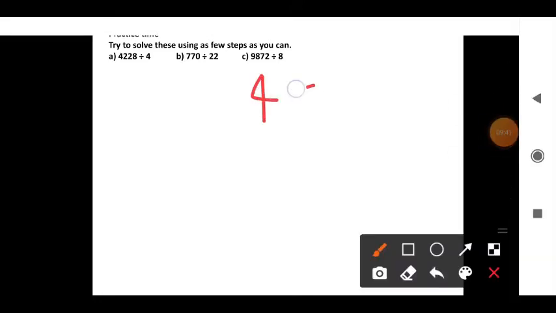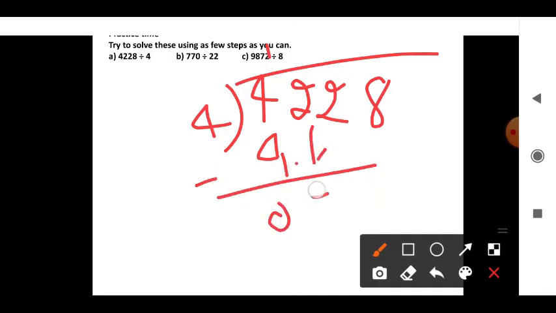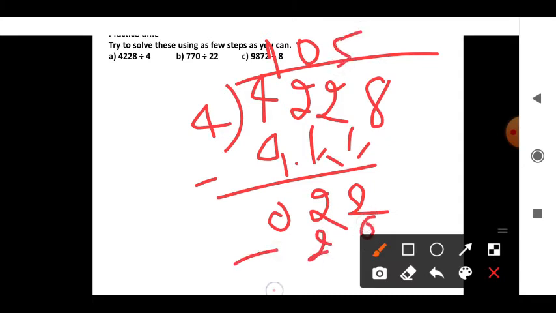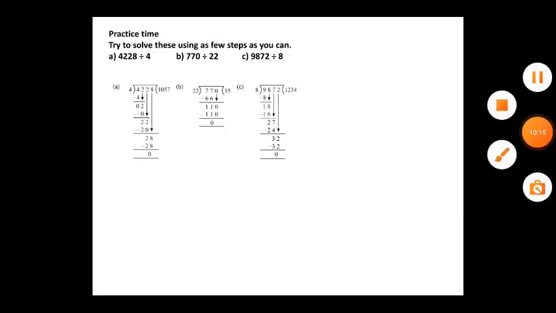You have to divide 4228 by 4. 4 ones are 4, 4 minus 4 is 0, 2 you take down, then 2, it is not divisible, so 0 you put, again 2 you take, 4 how many times? 4 5s are 20, so minus, 2, 8 you take down, 28, 4 8s are 40. So like that you divide.